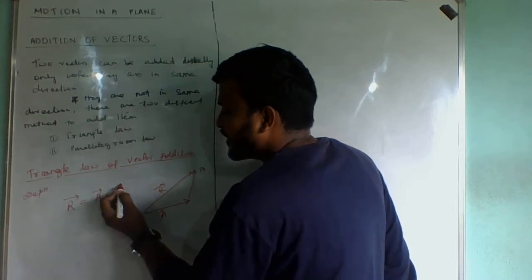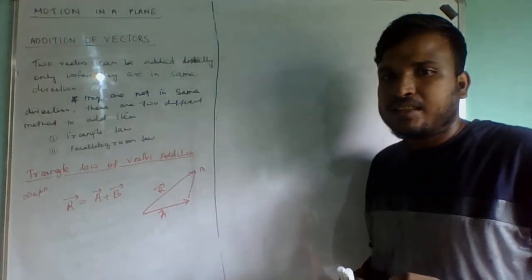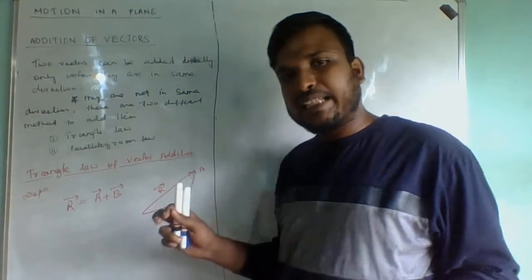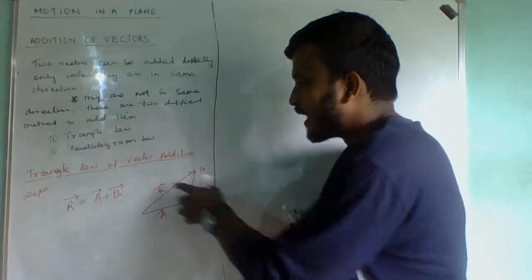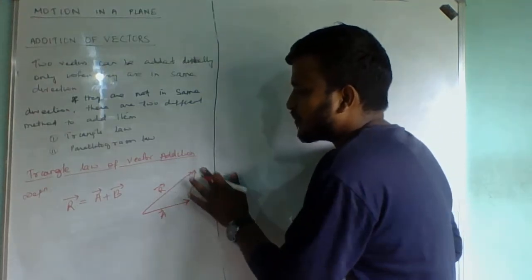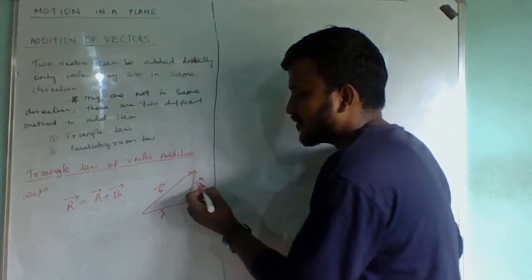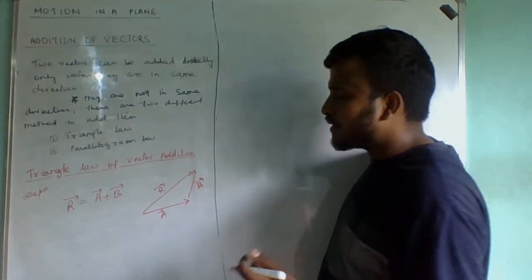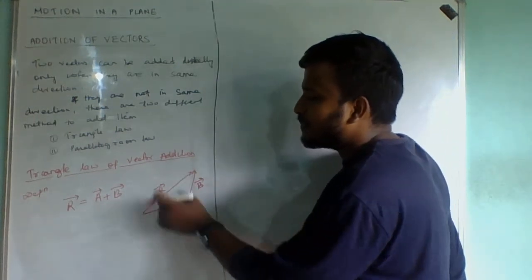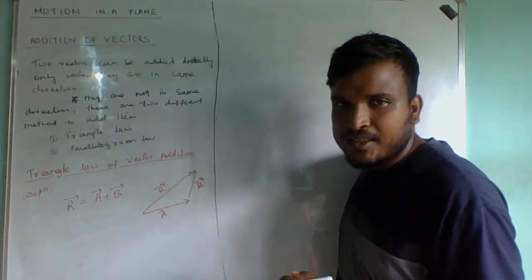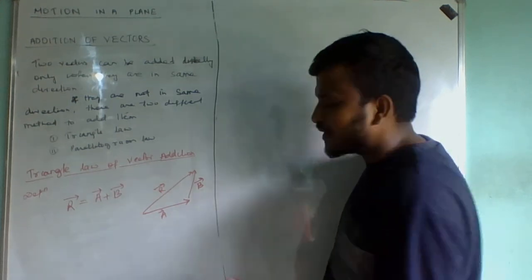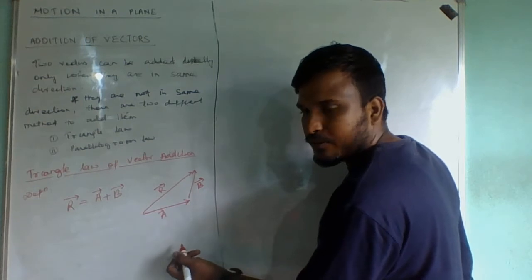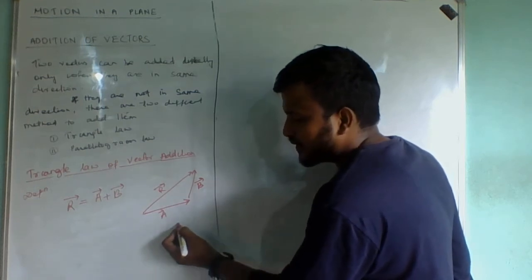The resultant can be represented in terms of A and B, so R vector equals A vector plus B vector. Now suppose A, B, and R are not labelled. Then how will you know which one is the resultant, which one is A, and which one is B? Let us see once again for that.